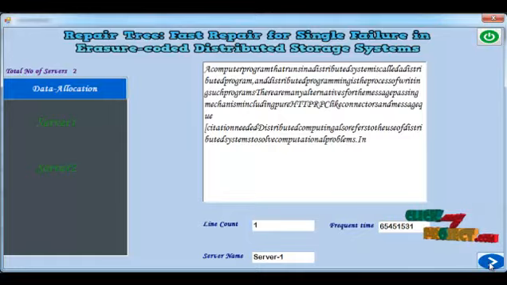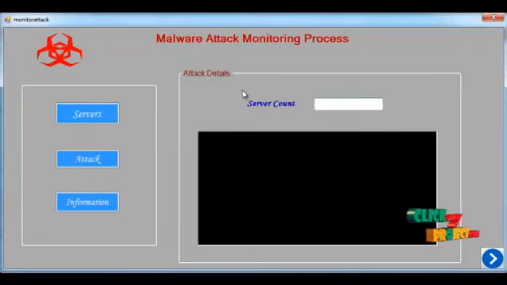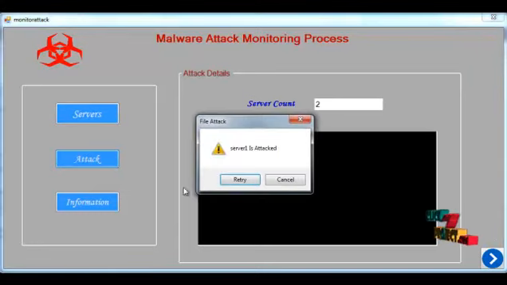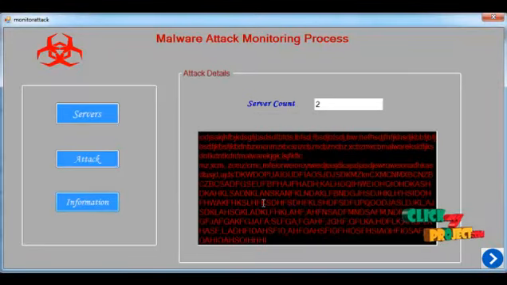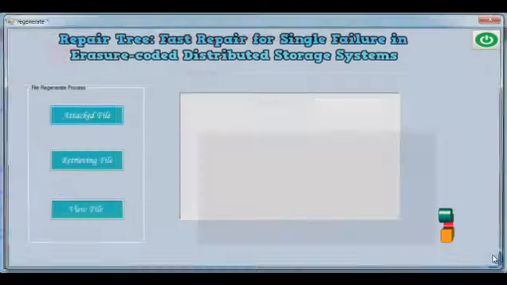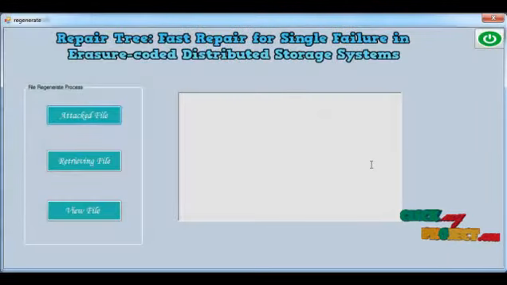After that, click this button, then the malware attacking monitor process page opens. Now I click here on the server name, so it shows the server count, and click this attack button. Now server 1 is attacked. This file is randomly attacked, so the server 1 file is attacked. So this server 1 file is malware attacked, for that reason the file is corrupted and displayed in this format.